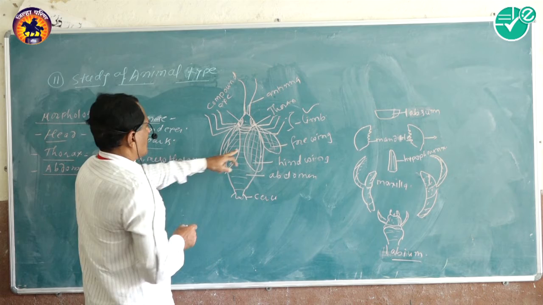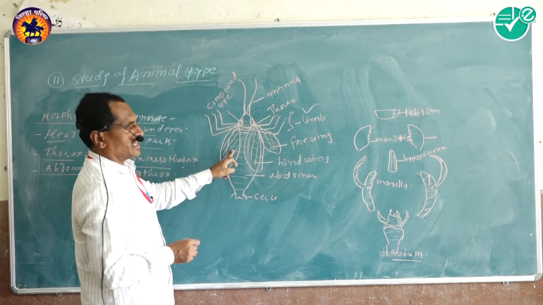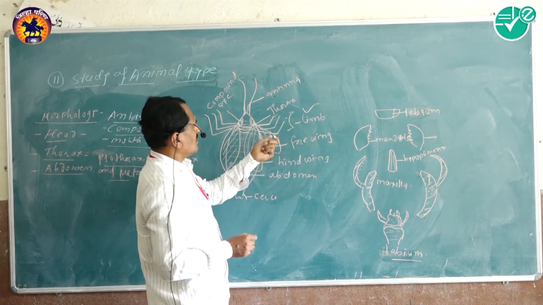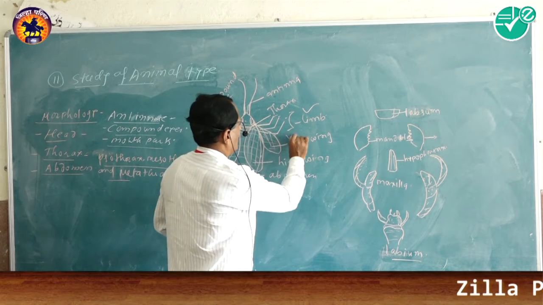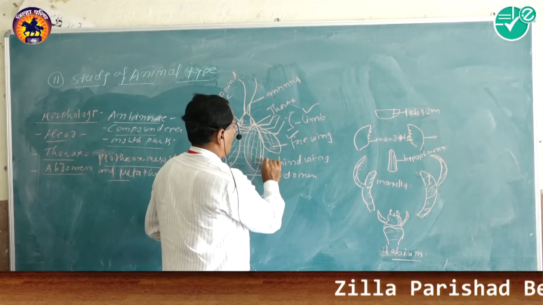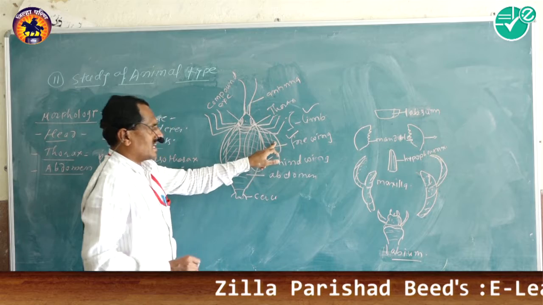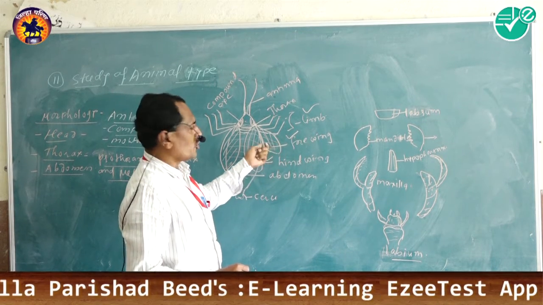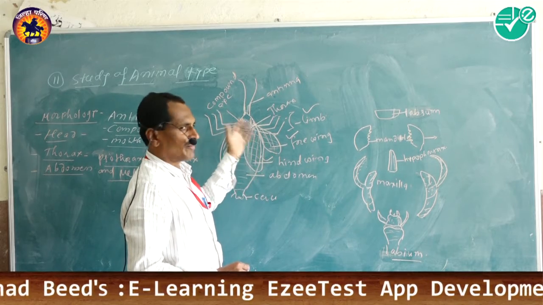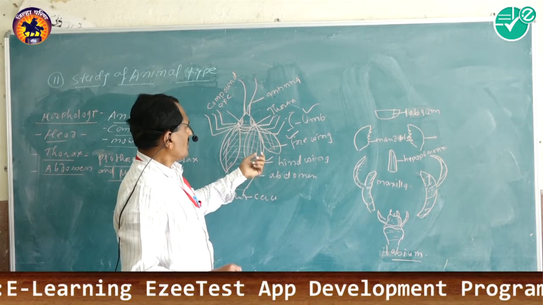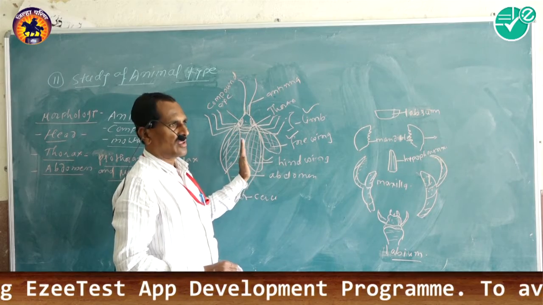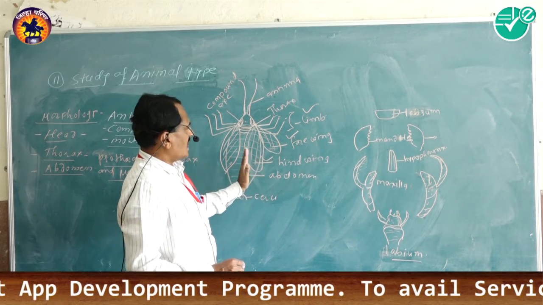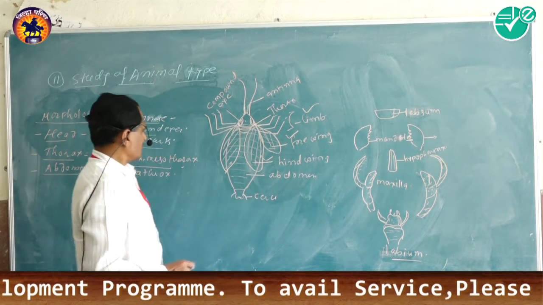Thorax contains two pairs of wings, that is the pair of forewings, and second is the pair of hind wings. Forewings are membranous, thick, and protective in nature, and they protect the hind wings.